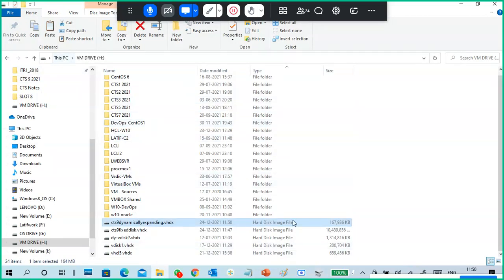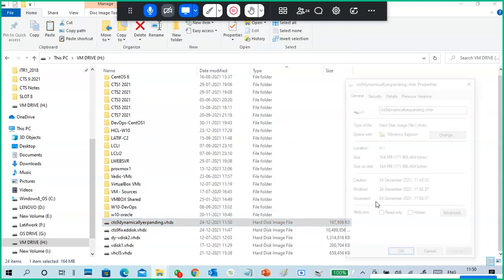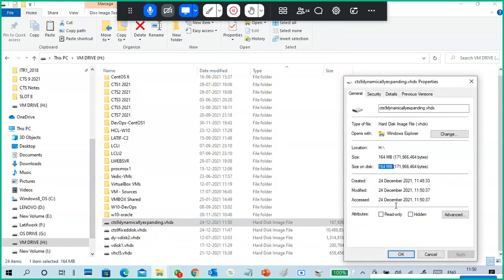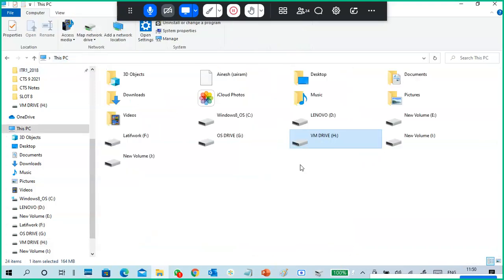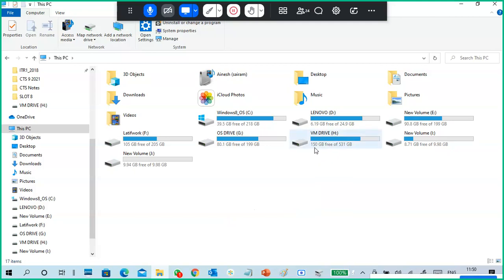Now, if you see here, the size of the dynamically expanding hard disk is changing. Earlier it was showing 4 MB. Now it is showing 164 MB. And practically it's not showing much variation here. 150 GB only it is still showing, and it does not contain any data.